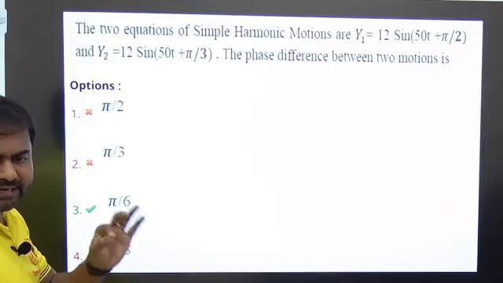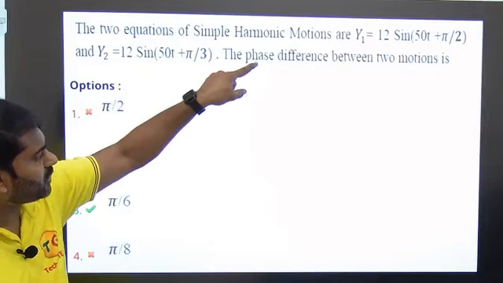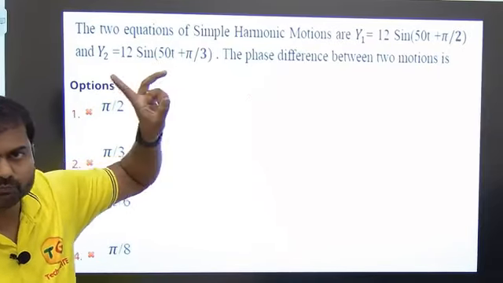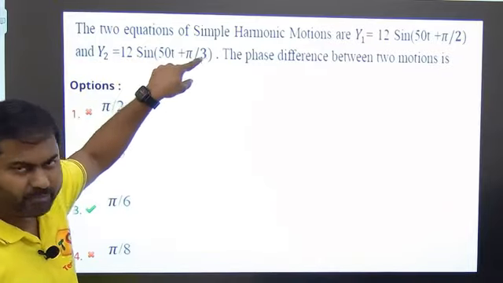Very simple, dead easy question. The two equations of a simple harmonic motion are y1 is equal to 12 sine of 50t plus pi by 2, y2 is equal to 12 sine of 50t plus pi by 3.